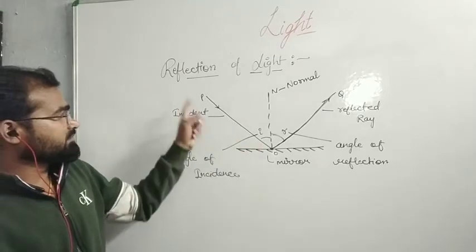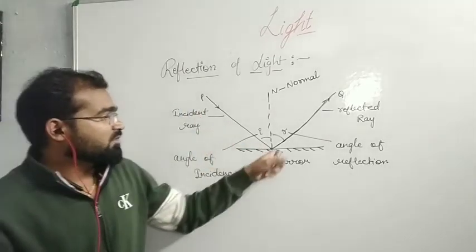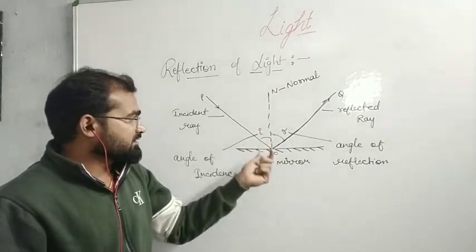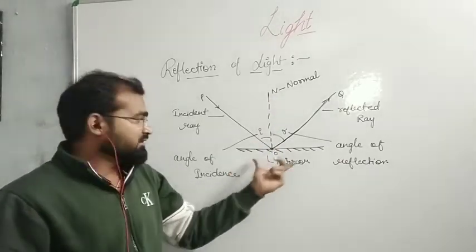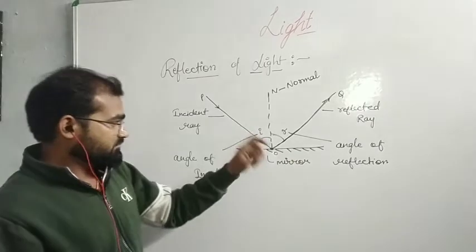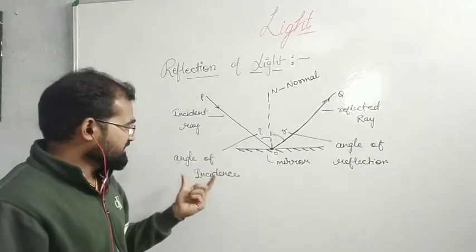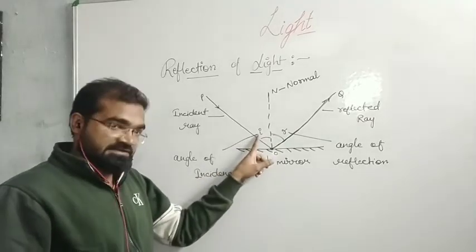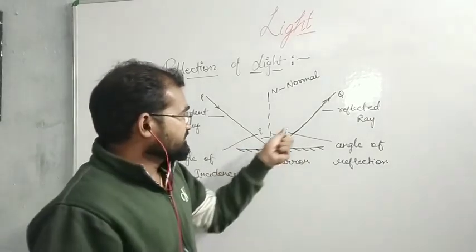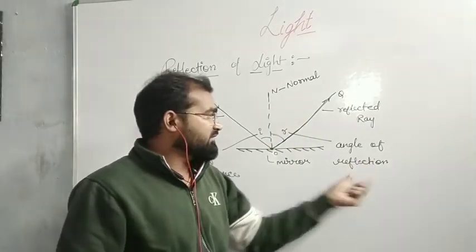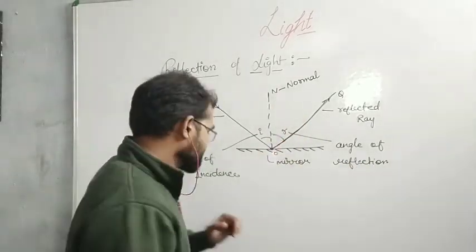So here PO is the incident ray, OQ is the reflected ray, and OM is the normal, which is a line perpendicular to the reflecting surface. The angle between incident ray and normal is the angle of incidence, denoted by I, and the angle between reflected ray and normal is the angle of reflection, denoted by R.